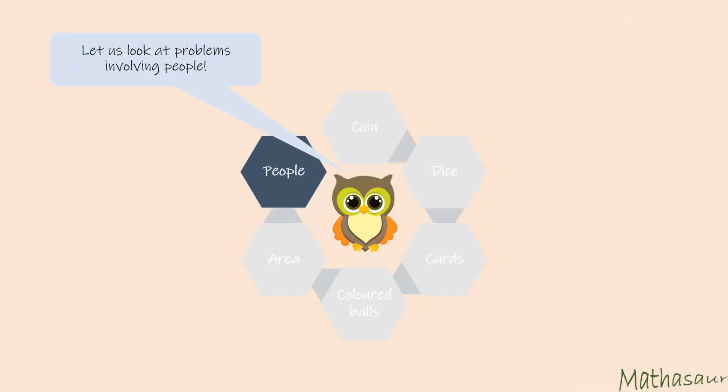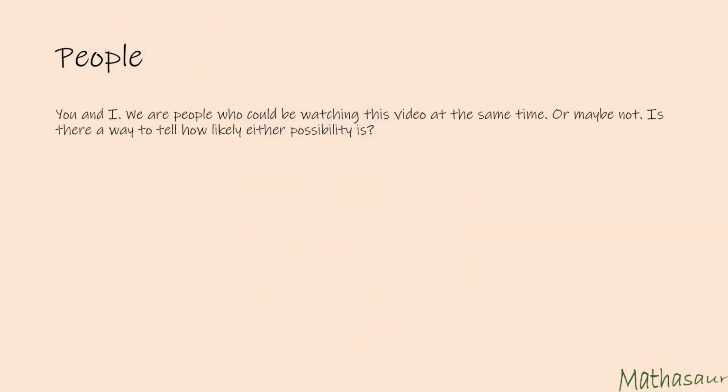Let us look at probability problems involving people. You and I. We are people who could be watching this video at the same time. Or maybe not. Is there a way to tell how likely either possibility is?